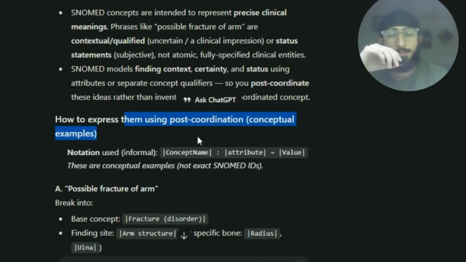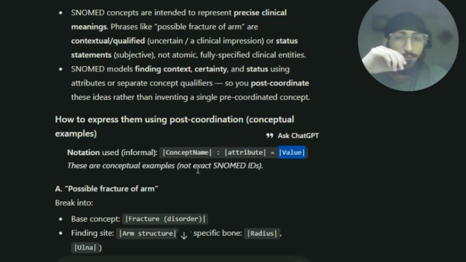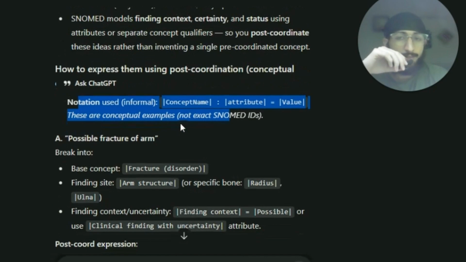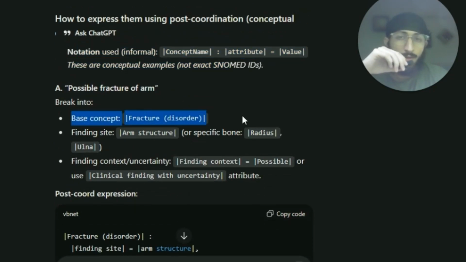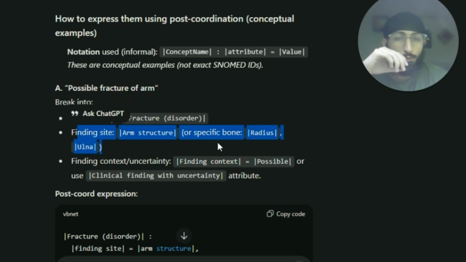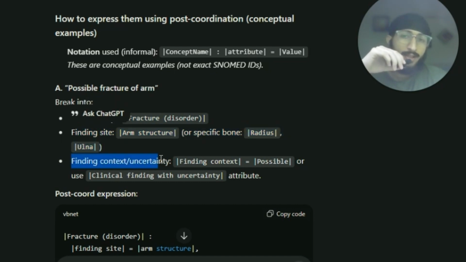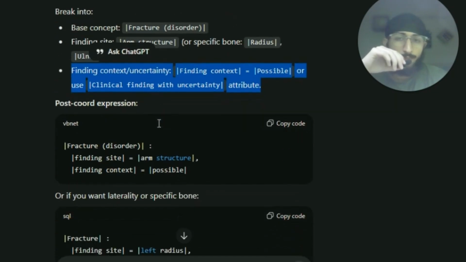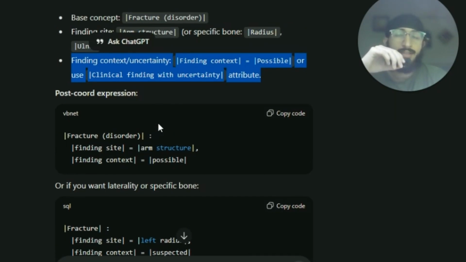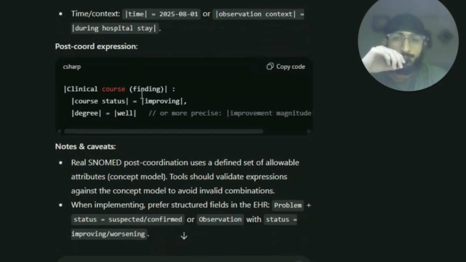So how do we express them in postcoordination? Notation used informally is concept name, the attribute, and the value. These are conceptual examples, not exact SNOMED IDs. Right. So base concept, fracture disorder, finding site, arm structure or specific bone, radius, ulna. Finding context or uncertainty, possible, or use clinical finding with uncertainty attribute. And postcoordinated expressions have multiple SNOMED CT IDs or clinical IDs. Right. Moving on.